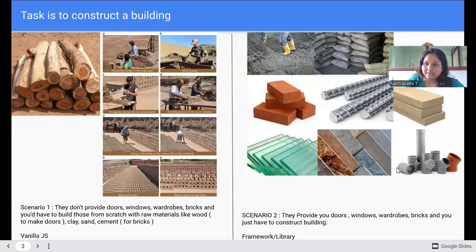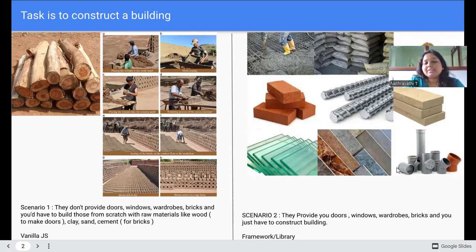So, tell me one thing. We will be working in JavaScript, HTML, CSS, and all. Okay, just imagine your task is to build a building, construct a building. They will just give you wood blocks, they will just give you some sand, they will ask you to prepare the bricks, and then they will ask you to build the building. That is one part. That is how you will be making using JavaScript and all.